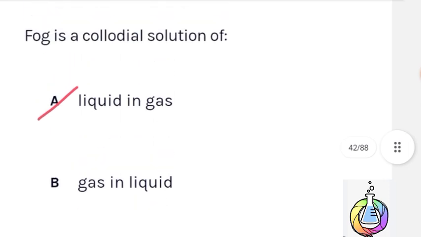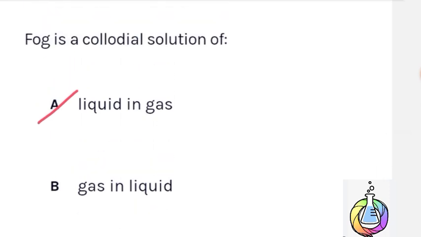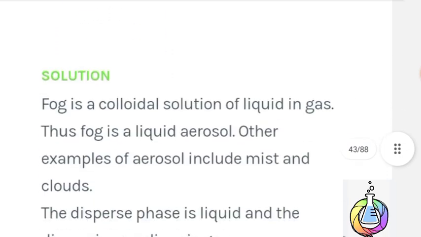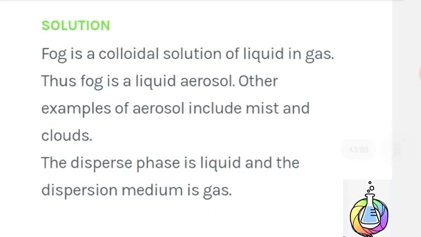Next question. Fog is a colloidal solution of liquid in gas. Therefore, option A is the correct answer. Here is the solution. Fog is a colloidal solution of liquid in gas. Thus, fog is a liquid aerosol. Other examples of aerosols include mist and clouds. The dispersed phase is liquid and the dispersion medium is gas.